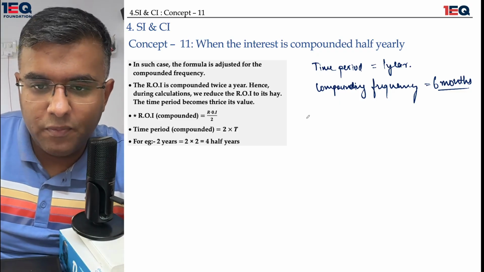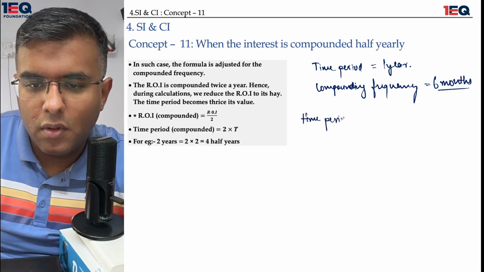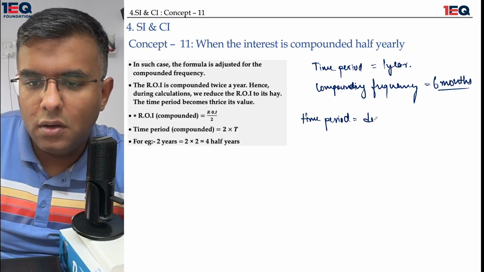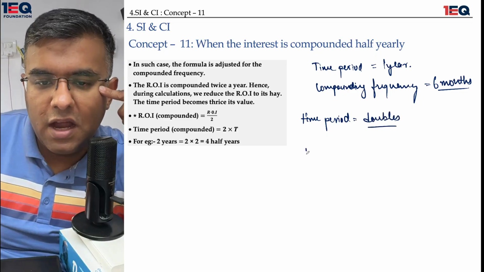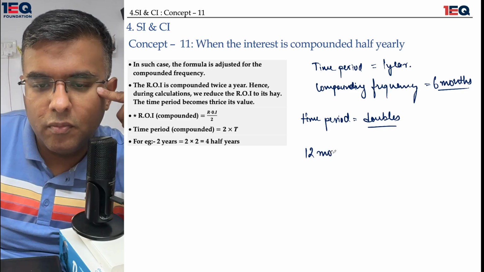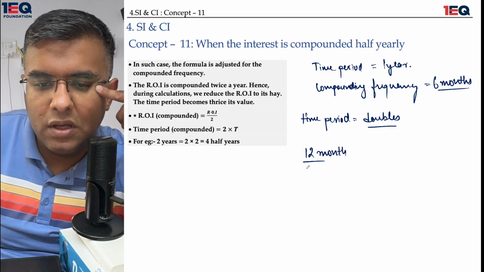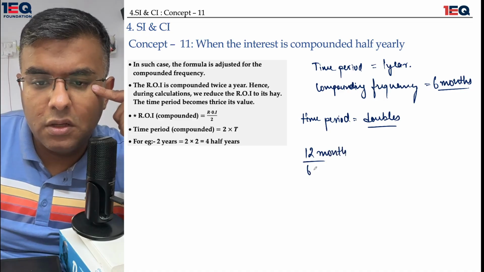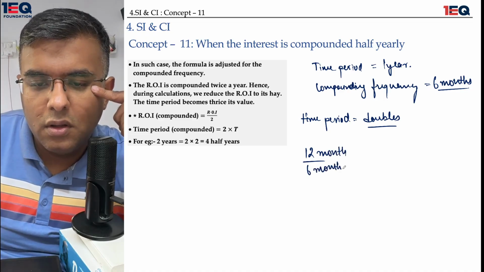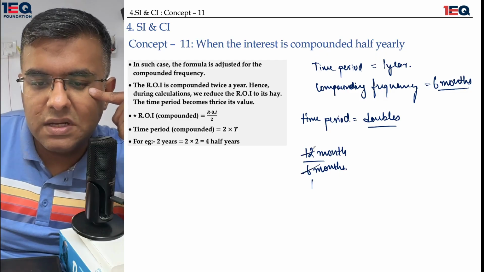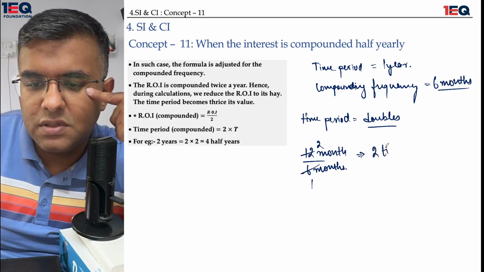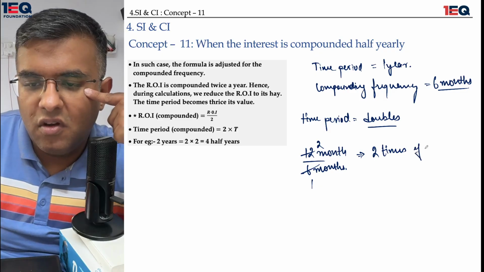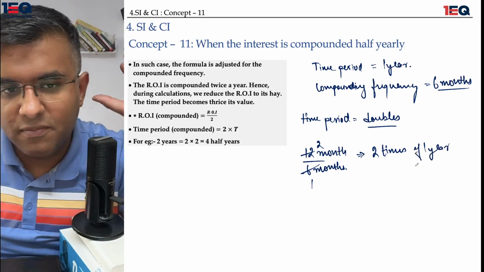In this particular case, the time period doubles. Why does it double? I have a 12-month period, and I am doing the compounding on a 6-month basis. So 6 ones are 6, 6 twos are 12. This would give me 2 times the 1 year. This would give me a double time period.